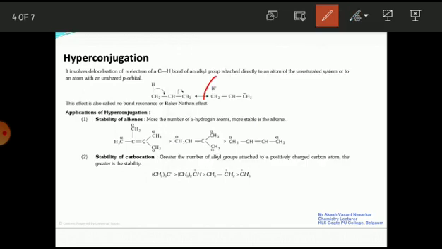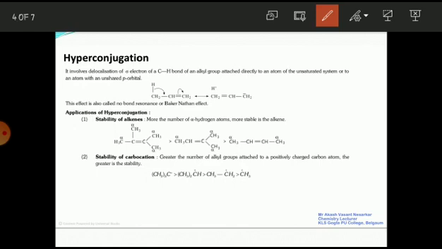So therefore this is called a no bond resonance effect, and it is also called the Baker-Nathan effect. Are you getting? Yes. So this is the hyperconjugation effect. Here, hyperconjugation involves the delocalization of sigma electrons of the carbon-hydrogen bond of an alkyl group, and there should be an unsaturation beside that carbon-hydrogen bond. Unsaturation is nothing but a double bond, which should be present.